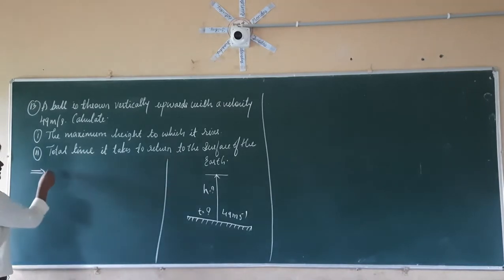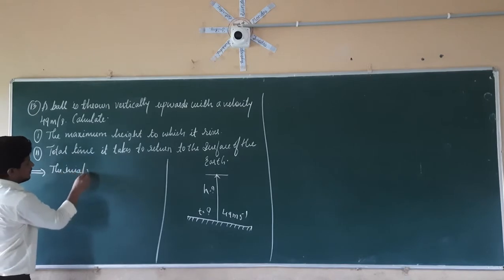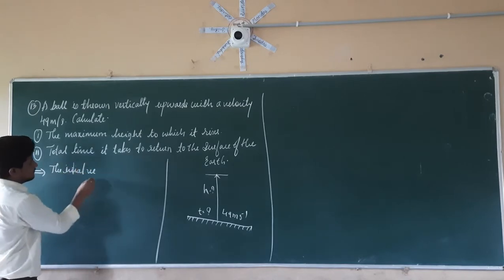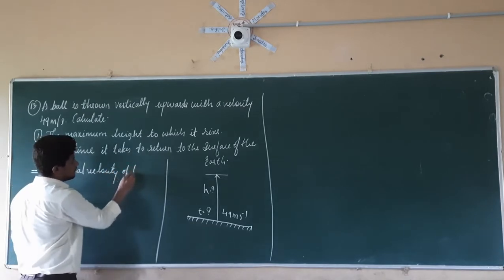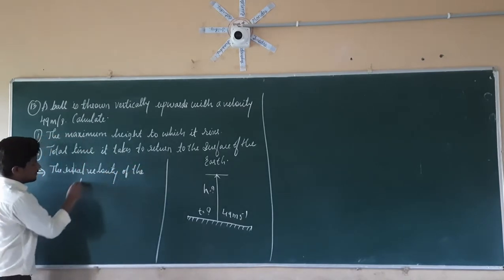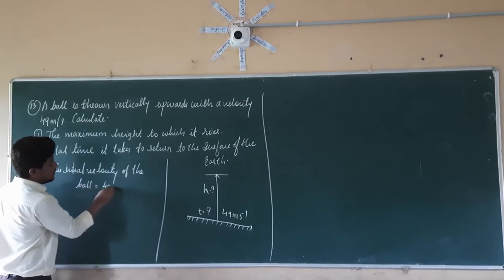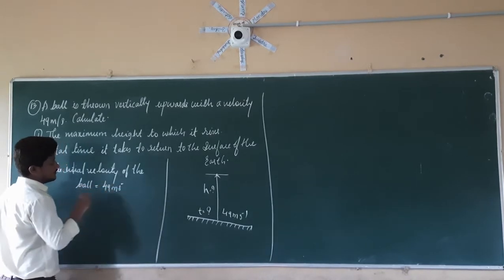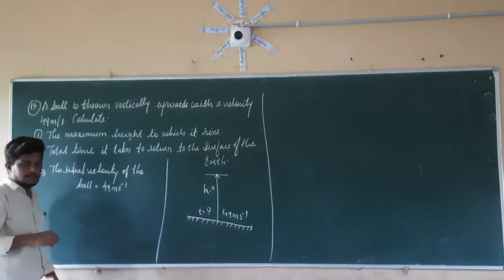So first, the given data: the initial velocity of the ball is equal to 49 meters per second. Right.